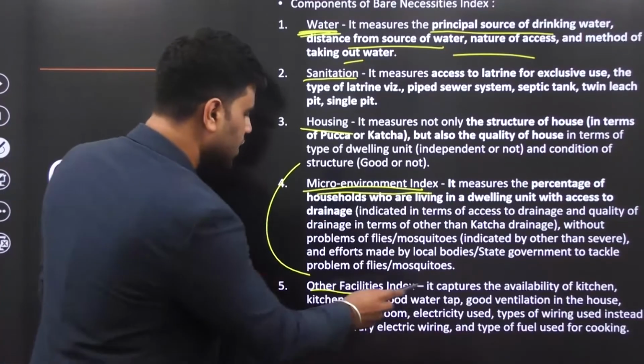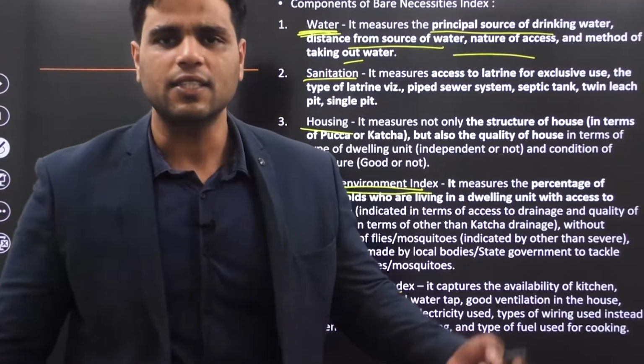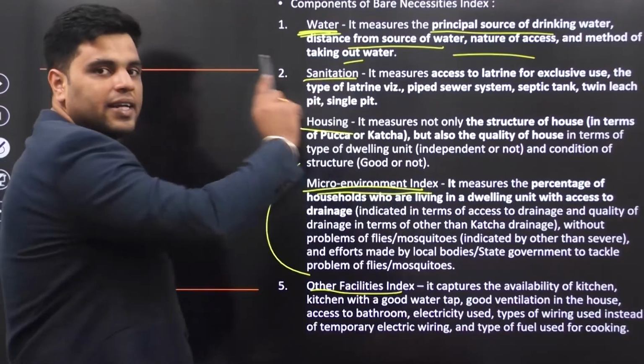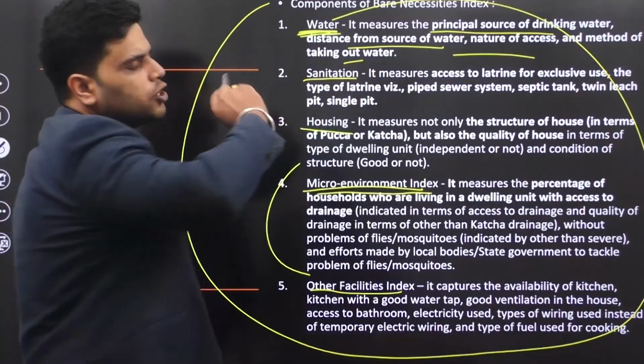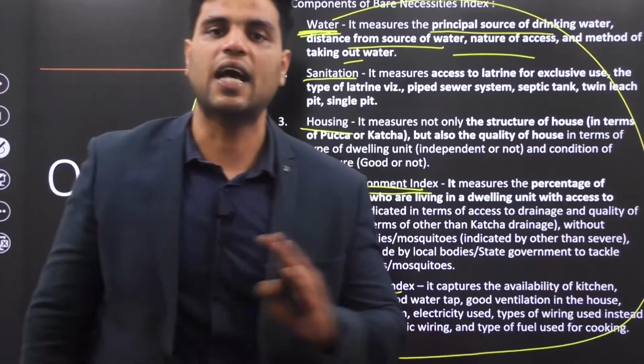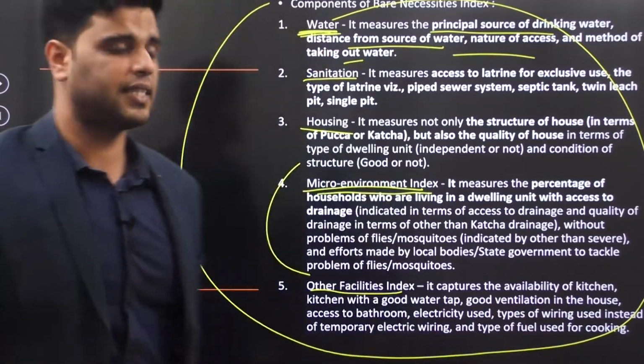And then other facilities index. Well, do you have good ventilation in your house and all that stuff, right? So your bare necessities index is actually looking at these 5 dimensions. So through this, the first part of your question gets answered, right? Components of bare necessities index.